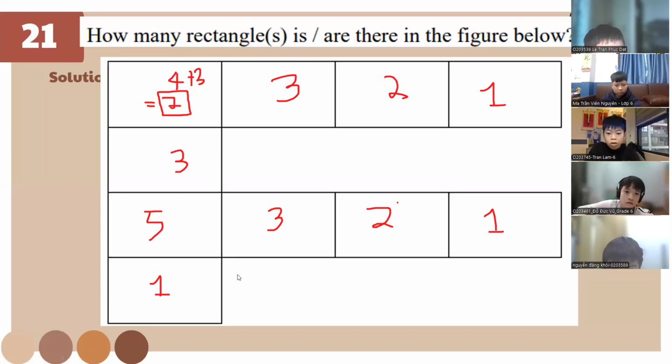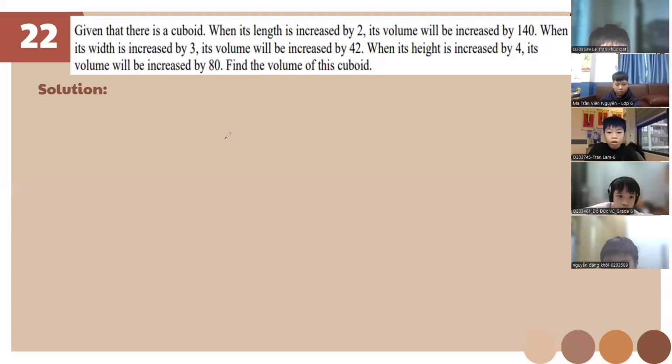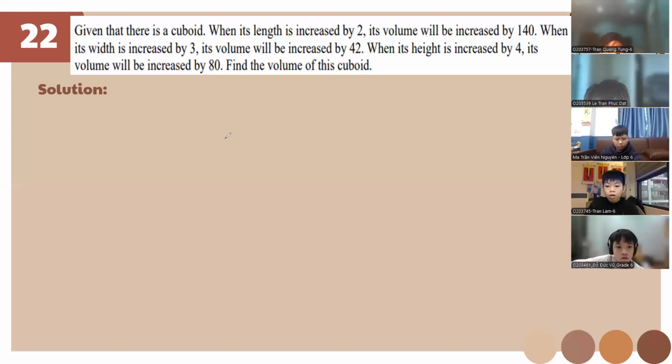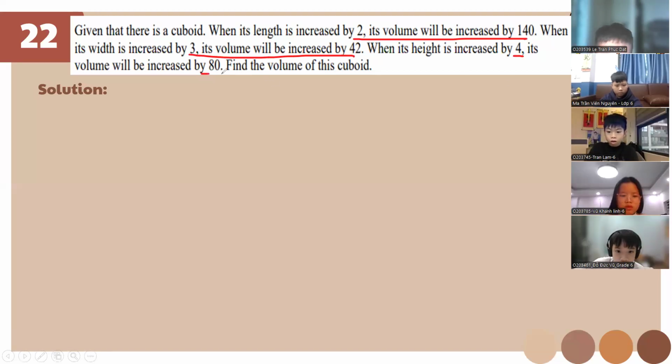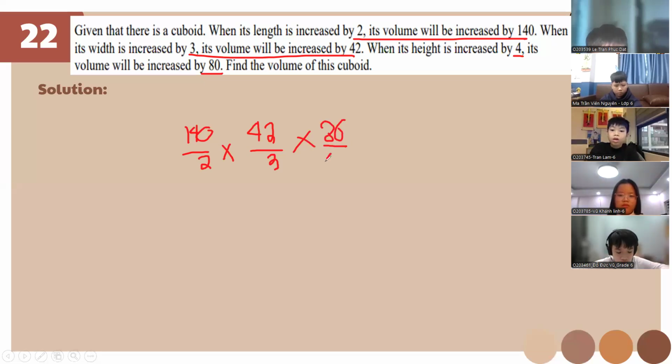So, let's go to number 22 because we only have 40 minutes left. Class, listen on this one. I have a shortcut formula for this. It's a volume. This 140, this one, and this one. First is 140 over 2, times 42 over 3, times 80 divided by 4. Then we're gonna square root them all. Okay? Did you get that?